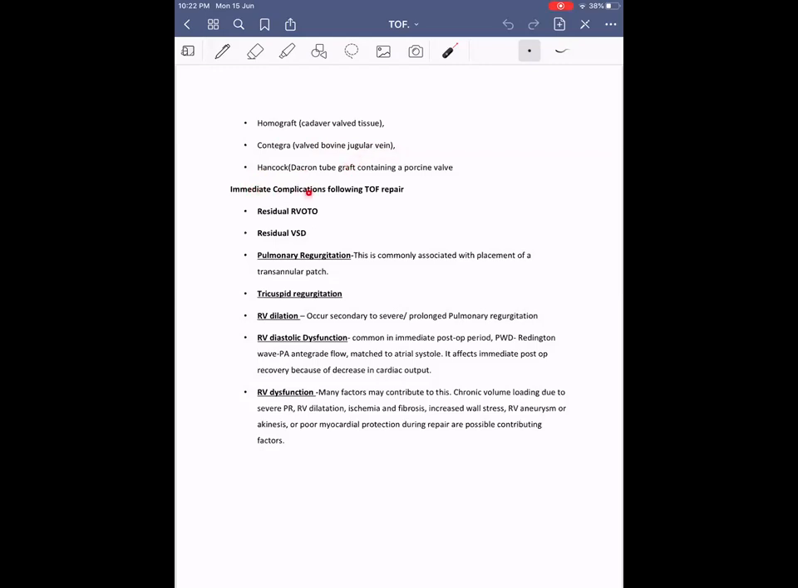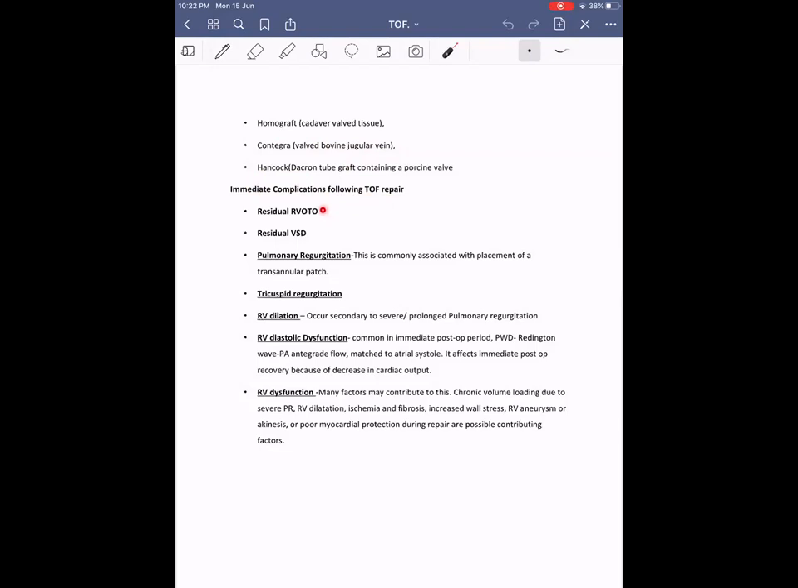Then coming on to immediate complications following TOF repair. These are the things which we look for in the post-op echoes, like residual RVOT obstruction. If the gradient is more than 30, then that is considered significant.